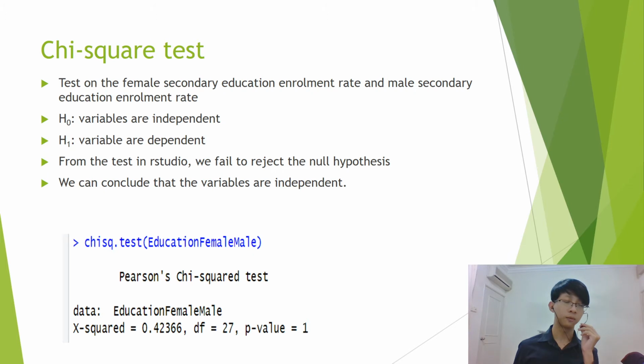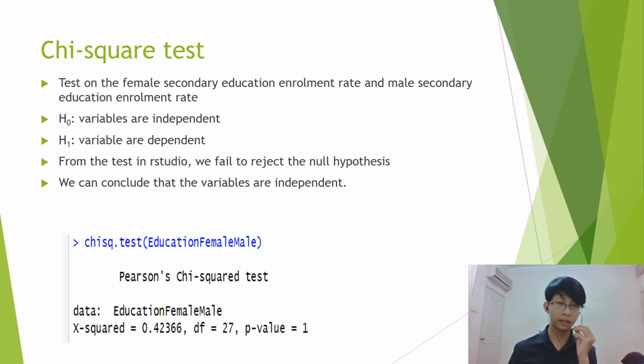On the next test, we're going to do the chi-square test. This test is on the female secondary education enrollment rate and the male secondary education enrollment rate. The null hypothesis for this test is that the variables are independent. The alternate hypothesis is that the variables are dependent. From the test in RStudio, we failed to reject the null hypothesis.